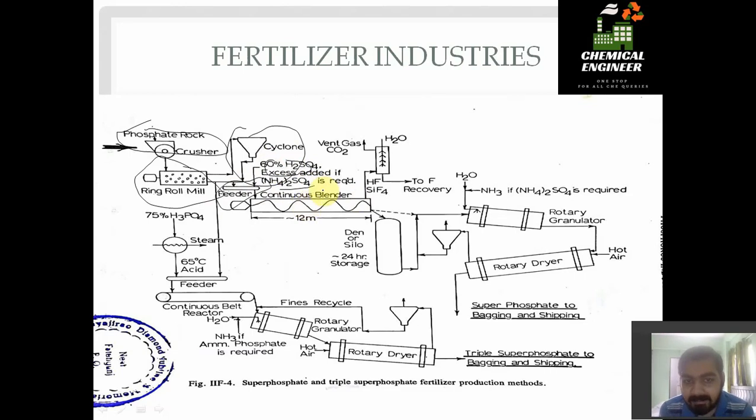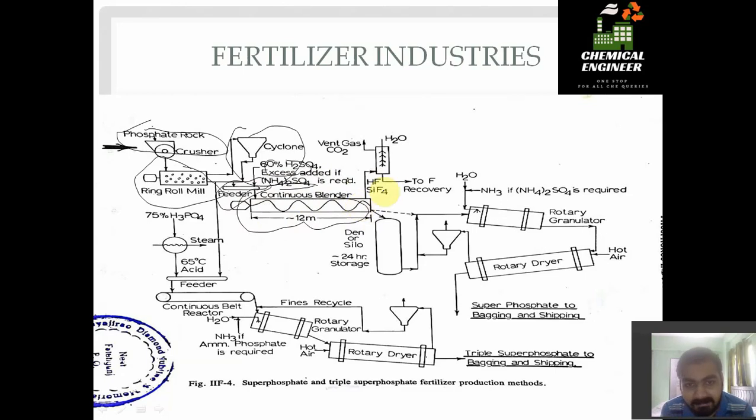Now the main reaction takes place in the continuous blender. You know what a blender is, we have discussed it in a previous video. This is a 12-meter blender having H2SO4 sprinkled on the bed of phosphate powder, and the reaction takes place.